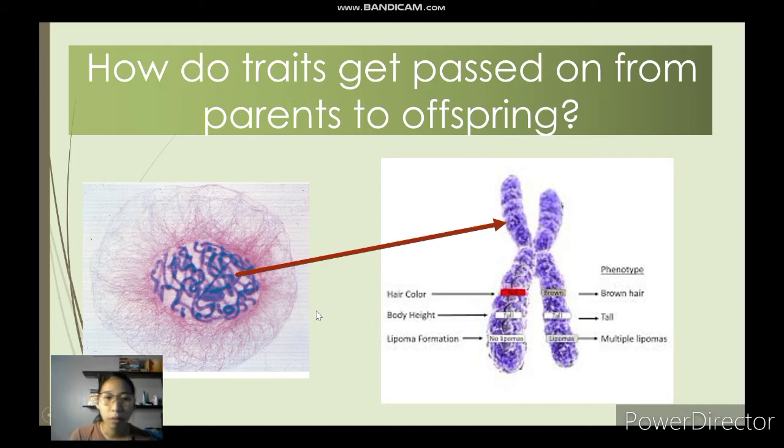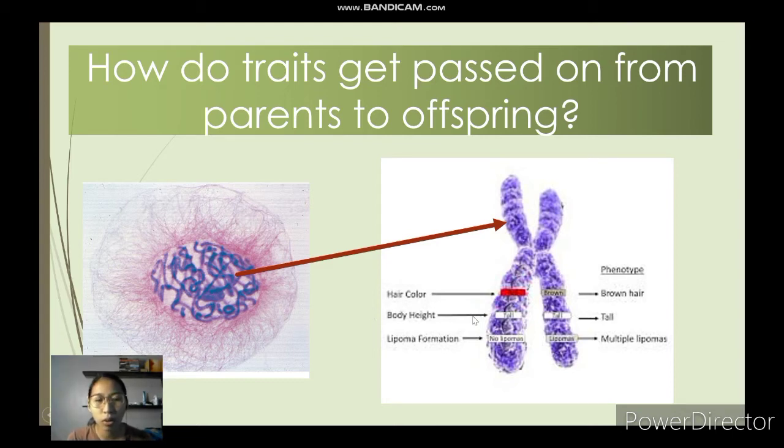So for example, a trait is hair color, and its variation could be red hair or brown hair. Another is body height, so one can be tall or short, or both can be tall, and many others that are carried by our genes.